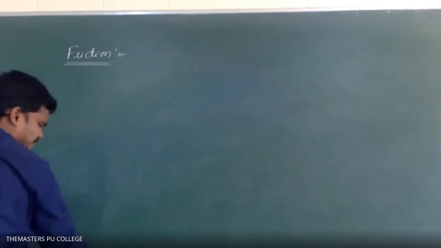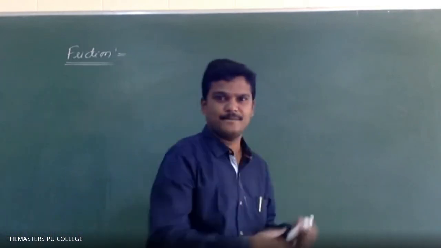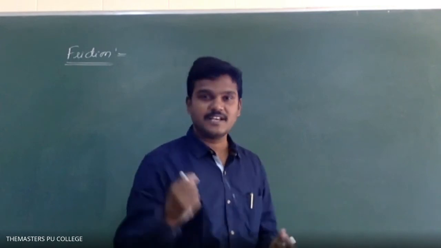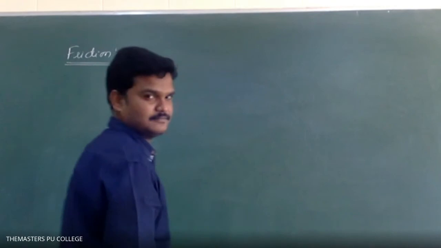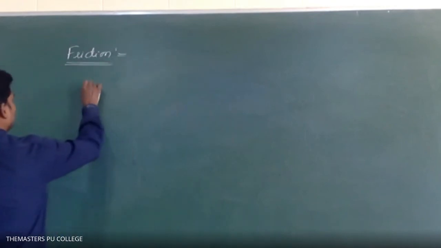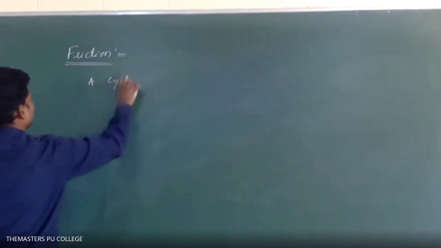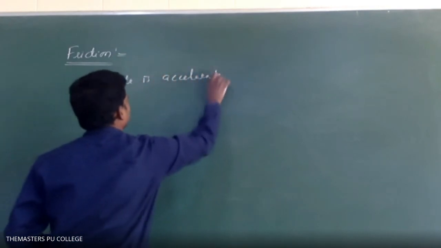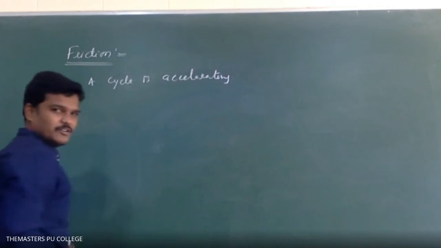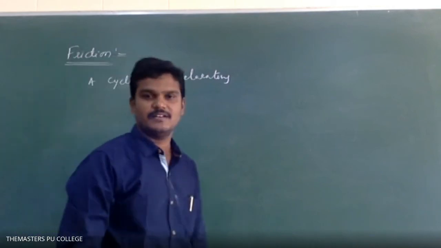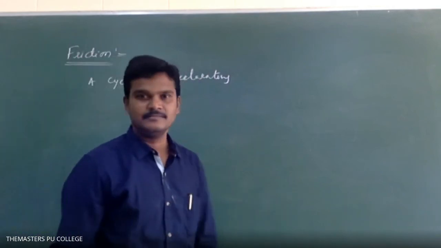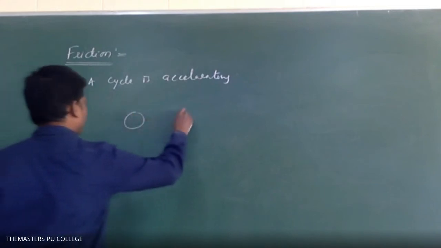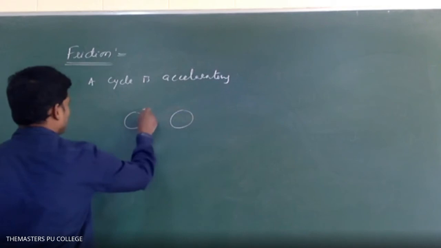Suppose a cycle is paddling. You know, cycle paddling. A cycle is moving on a floor. A cycle is accelerating, an accelerated cycle, a bicycle. You know the meaning of accelerating: it increases the speed. See the direction of the force of friction on the front wheel and back wheel.